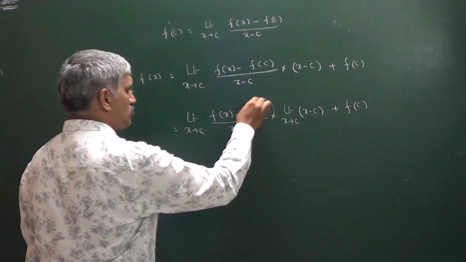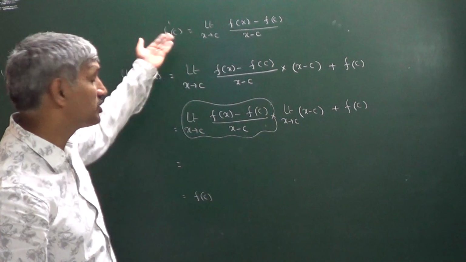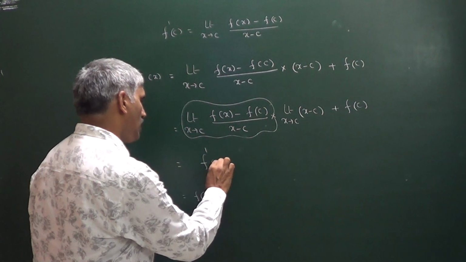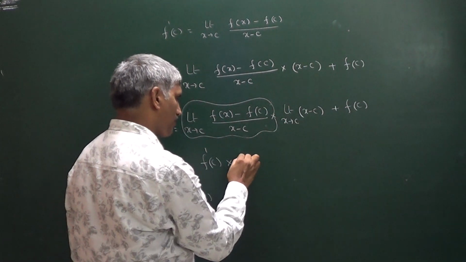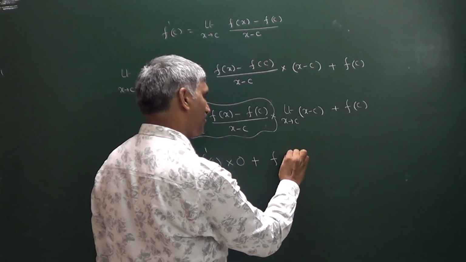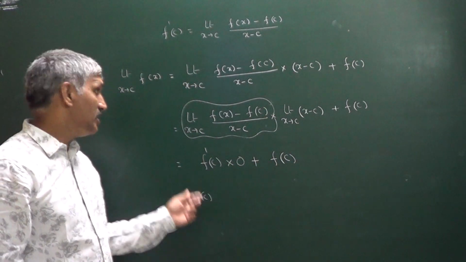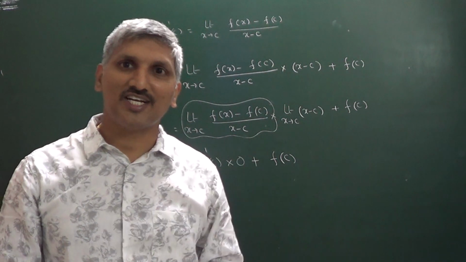This limit value we know, because the function is differentiable at x equals c, this limit exists. So this value is equal to f dash of c into 0 plus f of c. So this becomes 0, we got f of c. Limit value is equal to functional value, so the function is continuous.